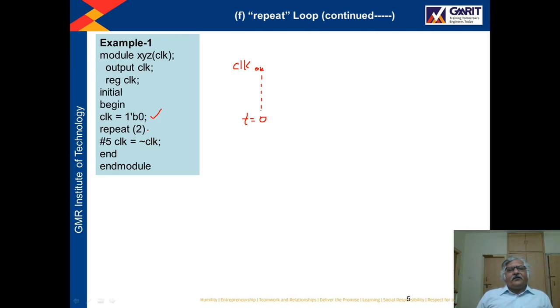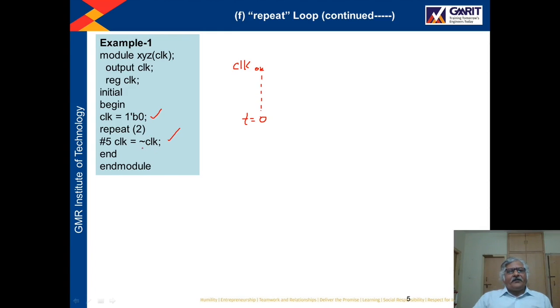Then we have written repeat, and within brackets I have mentioned 2. This means this repeat 2 will execute the sequential statements written inside repeat 2 times. And what is that statement? #5 CLK = ~CLK. Here I have used the not operator. So this statement will complement the value of CLK. Earlier CLK was 0, now CLK will become 1.